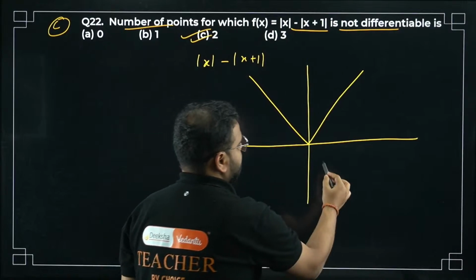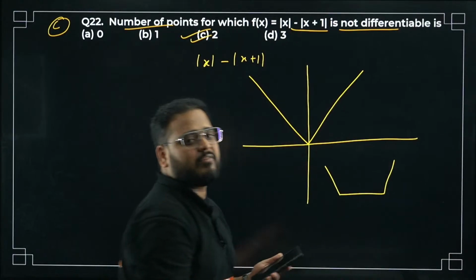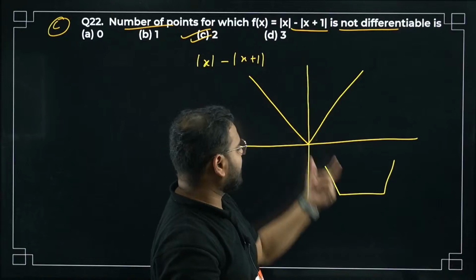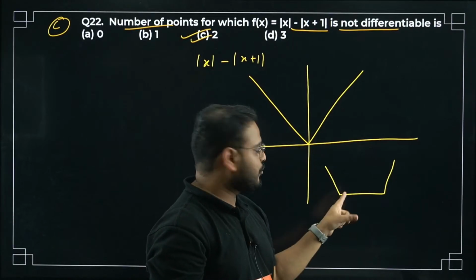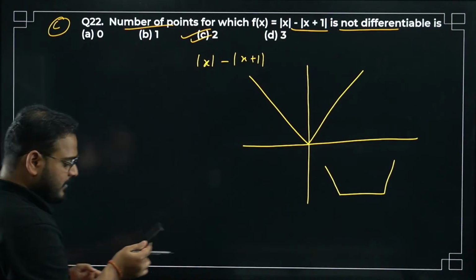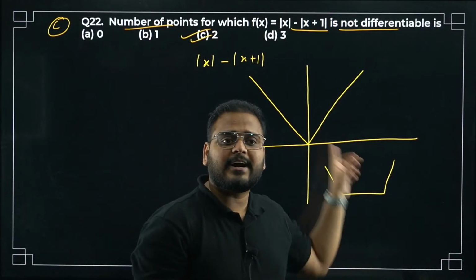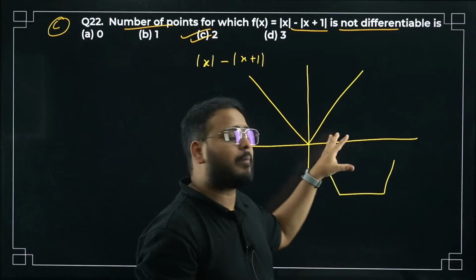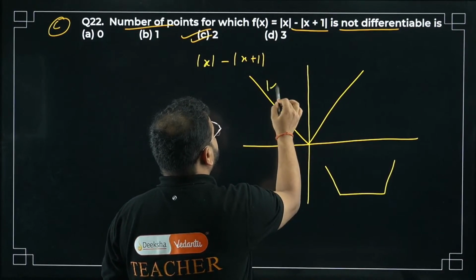The graph will come like this. You'll have 2 corner points. If you combine these 2 graphs, it will come like this. So you have 2 corner points. That's why. Clear, Marisa? No doubt. Why 2 points? 2 corner points are there in the graph if you combine them. This is just for mod x, right?